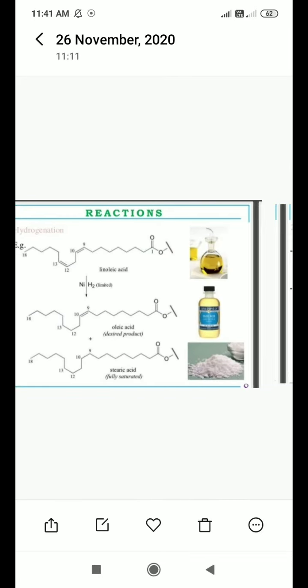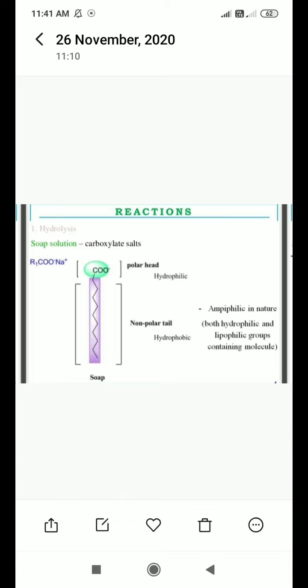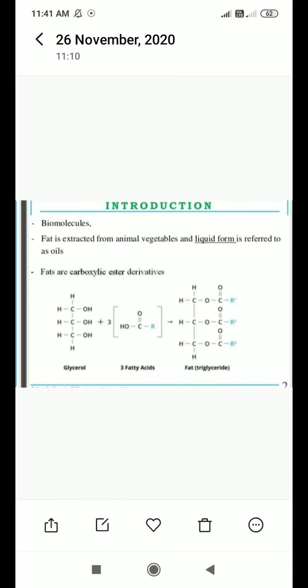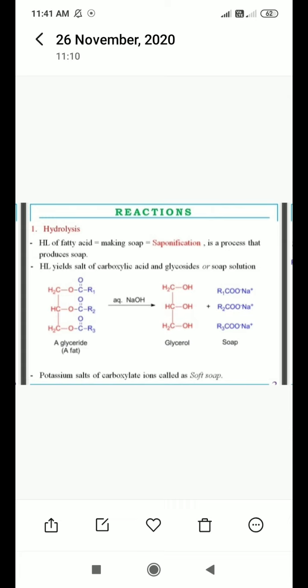Then, for hydrolysis, you can see one example given here. Hydrolysis of fat making soap, that is saponification, is nothing but soap formation, a process that produces soap. Hydrolysis yields the salt of the carboxylic acid and glycerol, or soap solution.